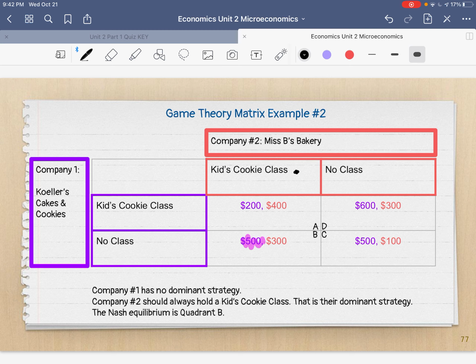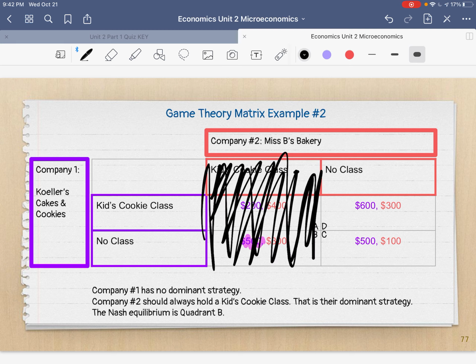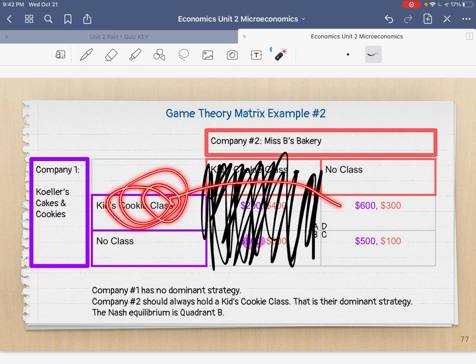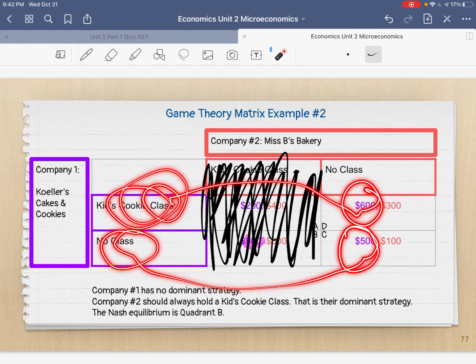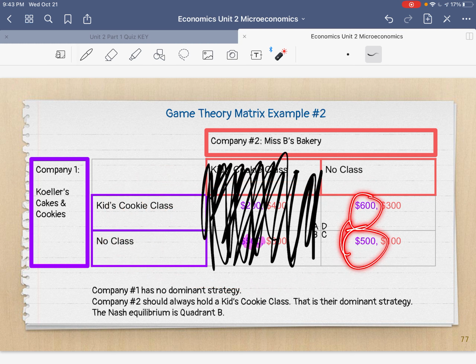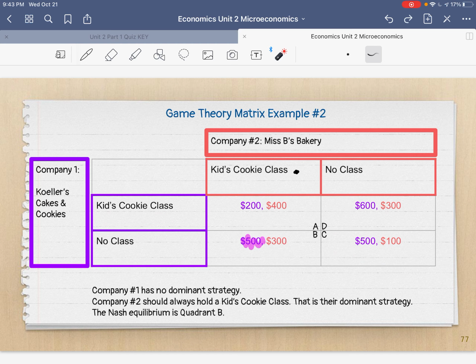Well, let's pretend that Miss B is definitely not holding a class. So let's get rid of the class thing. We know Miss B is not holding a class, so we're just looking at this box. If Miss B is not holding a class, should Miss K's Cakes and Cookies hold a class and make 600, or not hold a class and make 500? What's the best option? Well, 600 is greater than 500, so she should probably hold the class in that situation. So let's get our highlighter and highlight this number.